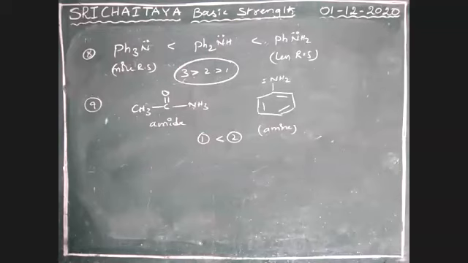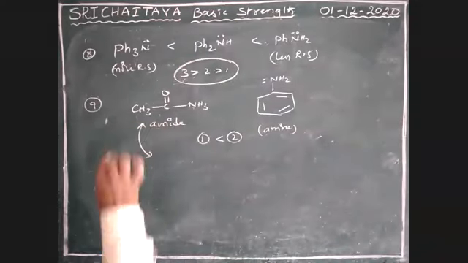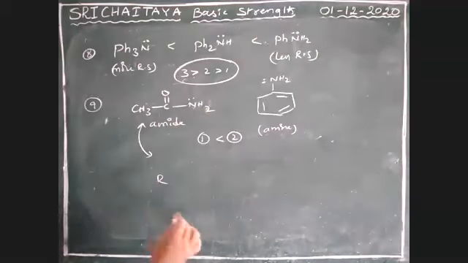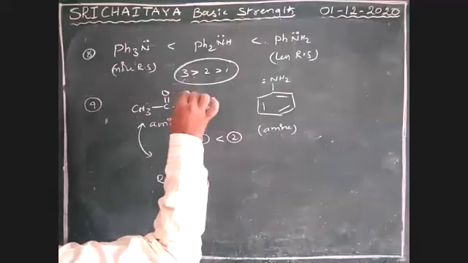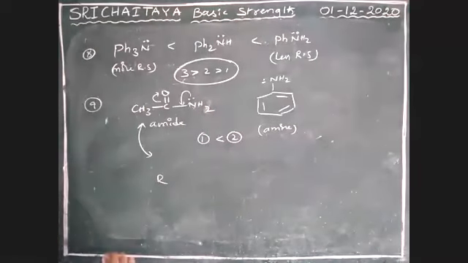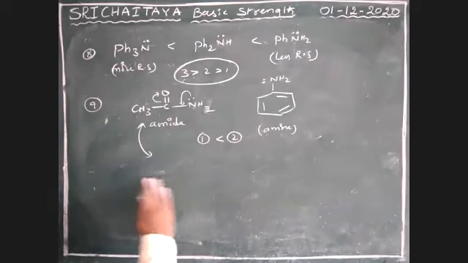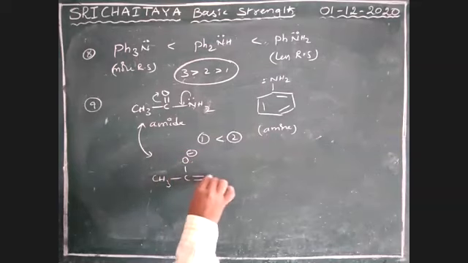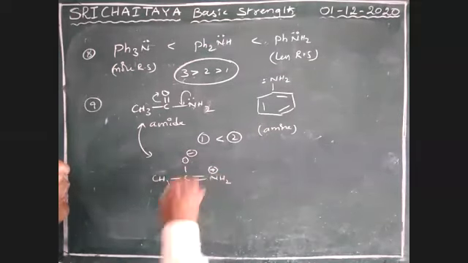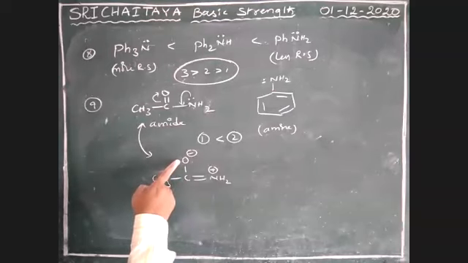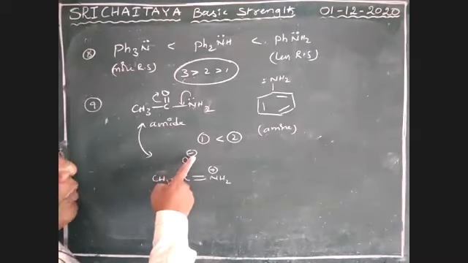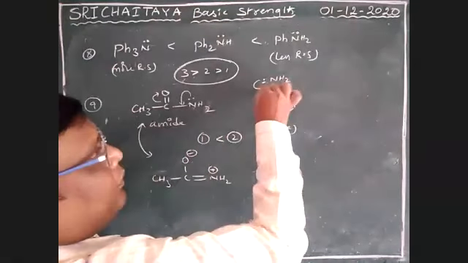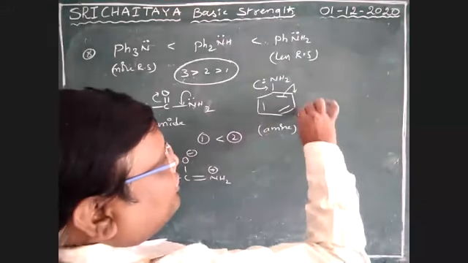Why, sir? So I'm drawing resonance structures for this one. It is NH2, sorry for that. This is the lone pair. Therefore, this is CH3, CO minus ion, NH2 plus. See here, boys, among nitrogen and oxygen, oxygen is more electronegative, and the more electronegative element gets the negative charge. Next, if this is possible, its resonance structure is this one.